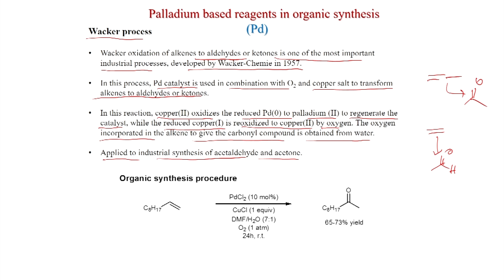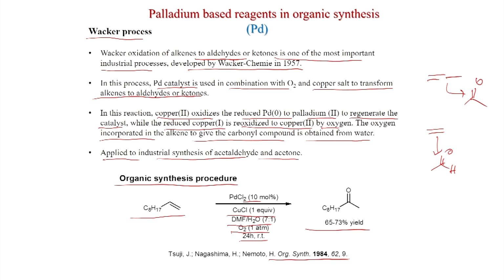This is the organic synthesis procedure: if you react, for example, 1-decene with palladium chloride 10 mol %, then cuprous chloride 1 equivalent, in DMF and water 7:1, so water should be present, and oxygen at 1 atmosphere, 24 hours at room temperature, you get this ketone in 65 to 73% yield. This is from Organic Syntheses, and there is another review in Synthesis in 1984, the same year, by Tsuji.